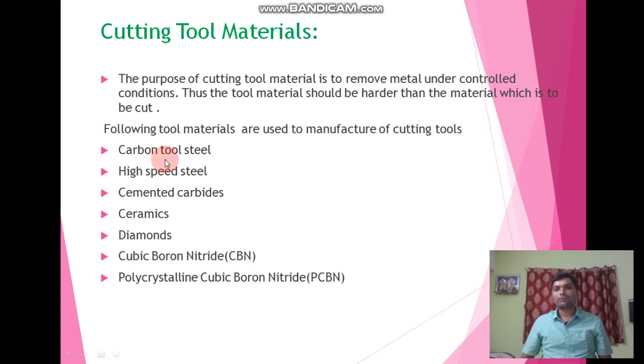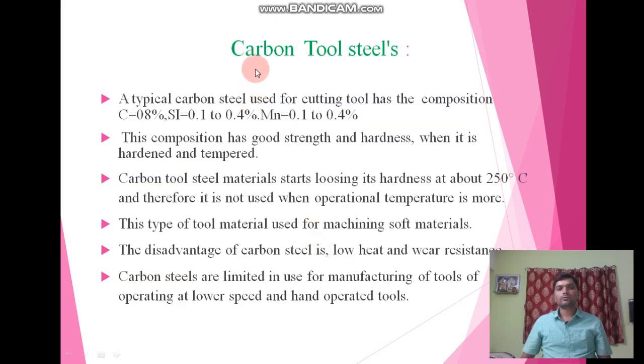For manufacturing cutting tools, the first one is carbon tool steel, second is high speed steel, third is cemented carbide, fourth is ceramics, fifth is diamond, sixth is cubic boron nitride, also called CBN, and the last one is polycrystalline cubic boron nitride, also called PCBN. First of all we are going to discuss carbon tool steel.